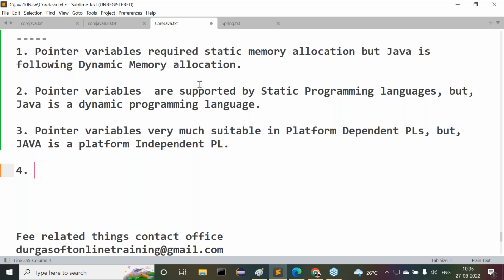That's it. But multi-level pointers are like what now? What are they able to do? One pointer is referring to another pointer. Another pointer is referring to some other pointer. Some other pointer is referring to some other pointer. And finally they are referring to data.